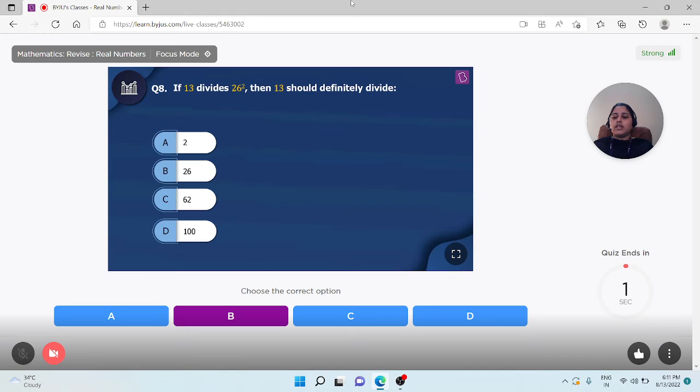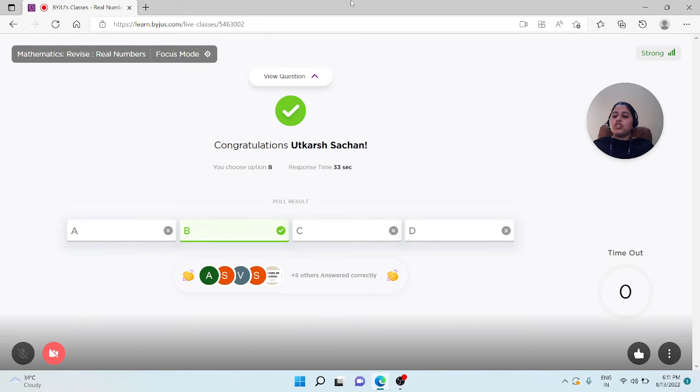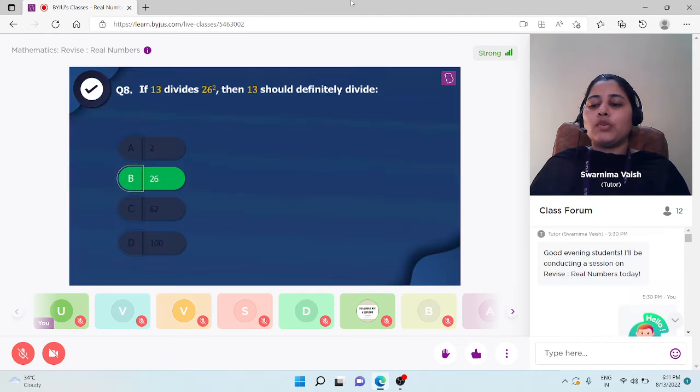Jatin, and the time is up. Well done. Anshul, Bhumi, Janvi, Varun, Sarenya, Utkarsh, Vasundhara, Shanvi, Anushka, and Devraj. Absolutely correct answers, friends. Yes, it is option B, 26.